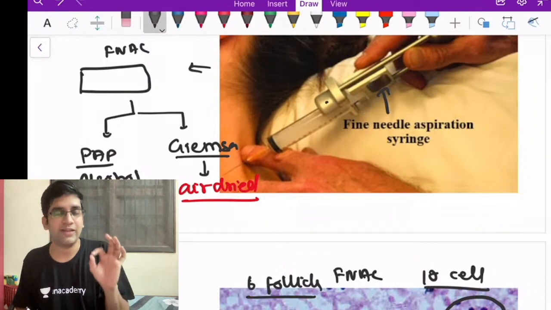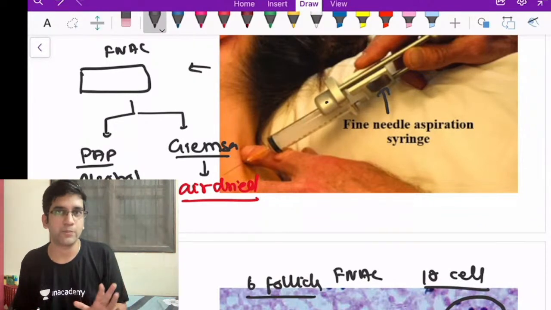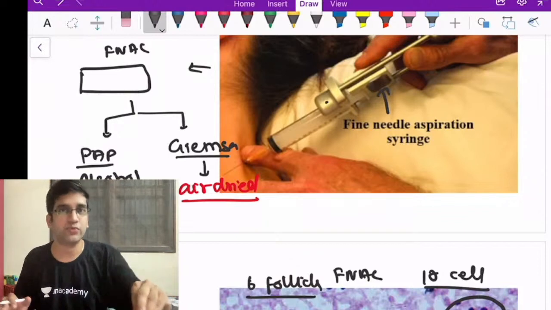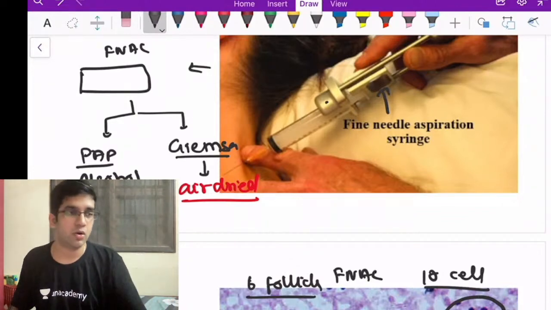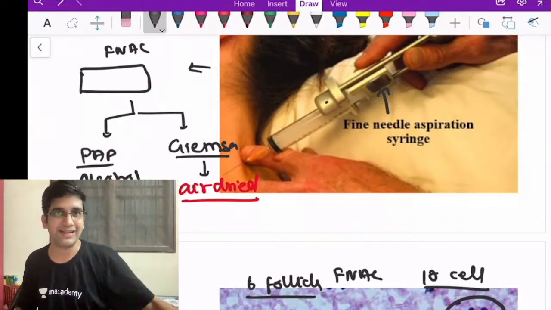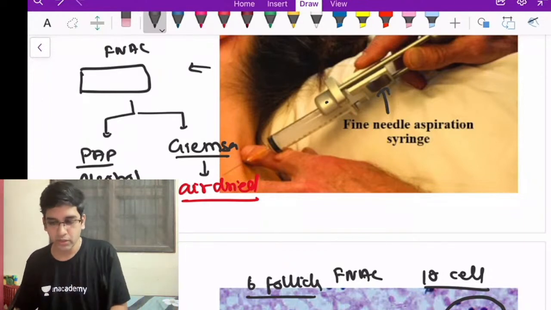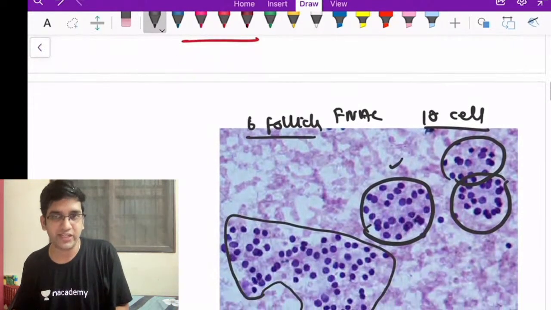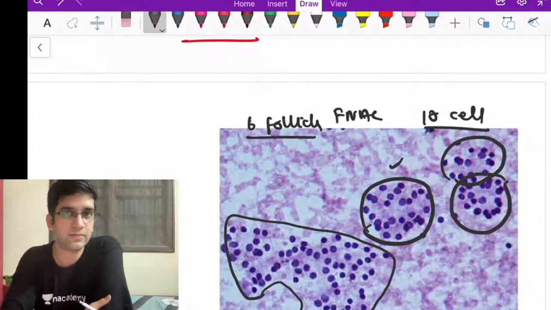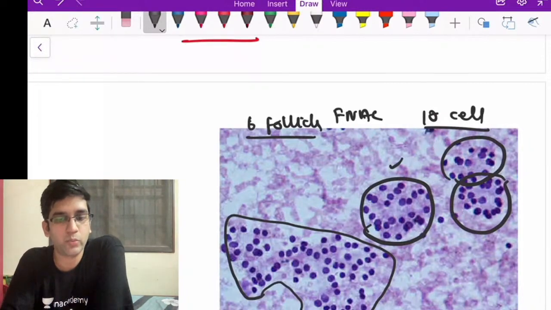The only lesion where FNAC should be done is your thyroid. In real life, I don't want any one of you in future to do FNAC for breast or any other organ. Thyroid, yes, it is mandatory because I cannot do a biopsy. For other organs, please prefer a biopsy because FNAC has its own disadvantages. In which organ is FNAC contraindicated? One organ, when I have a cancer, FNAC is contraindicated. Which organ is that? I'm sure you know that. It's fine if you're wrong, completely fine.